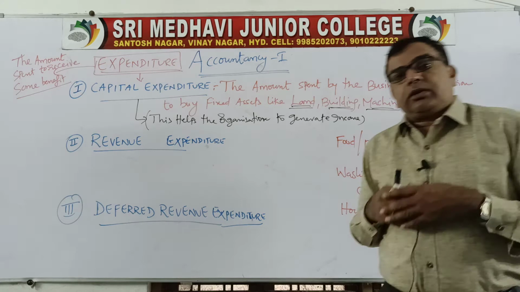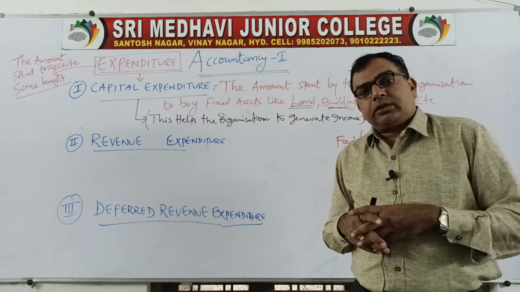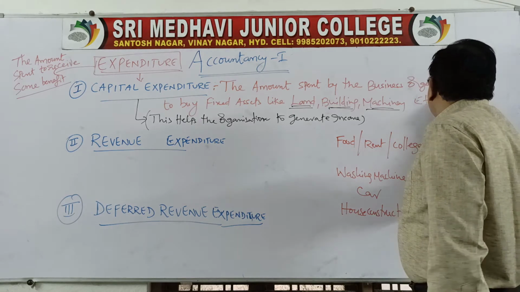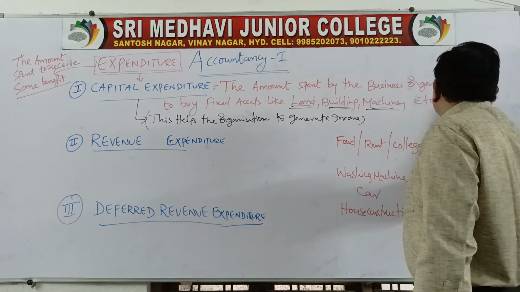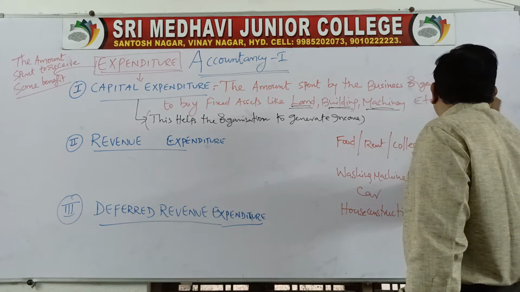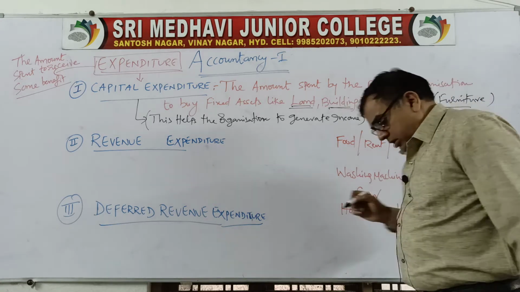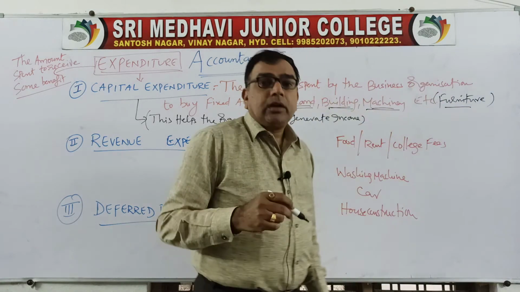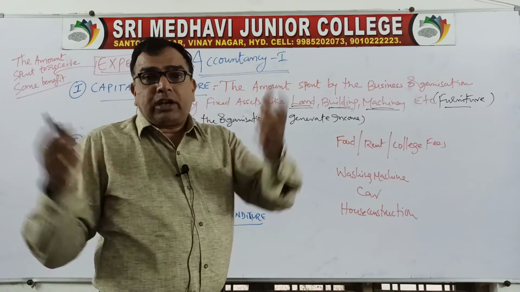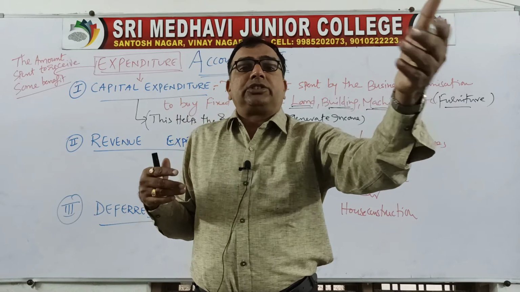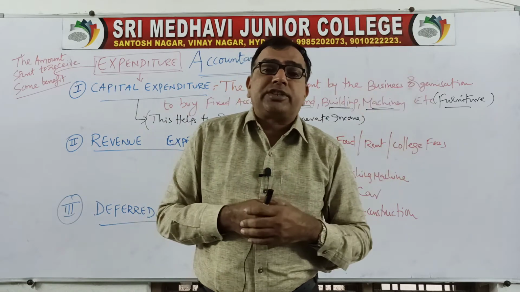For example, we as the college owners have constructed a building and purchased furniture also. So what are this college building and furniture? In what way are they helping us? They help us to make the students sit. With their help, we can provide education and collect fees.